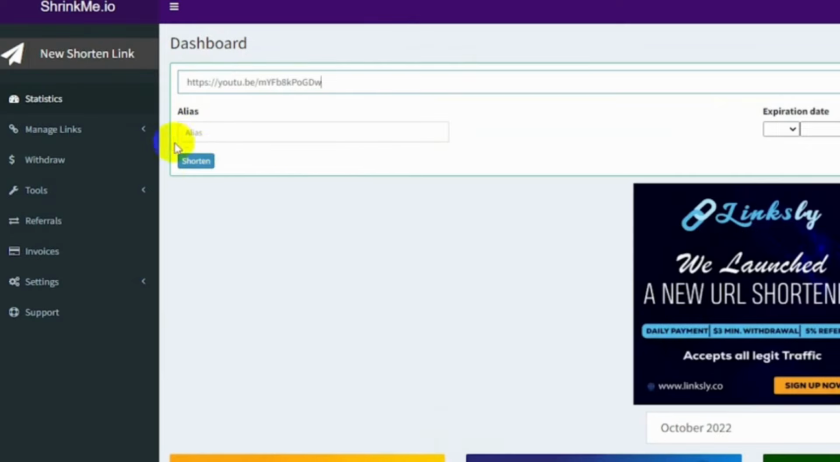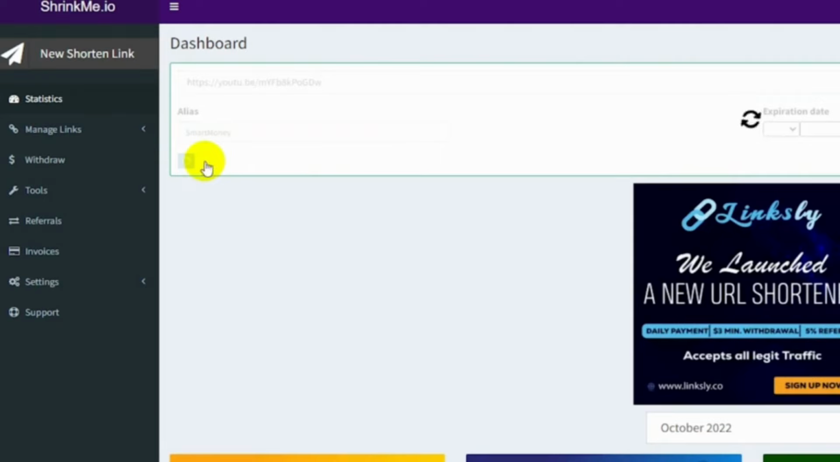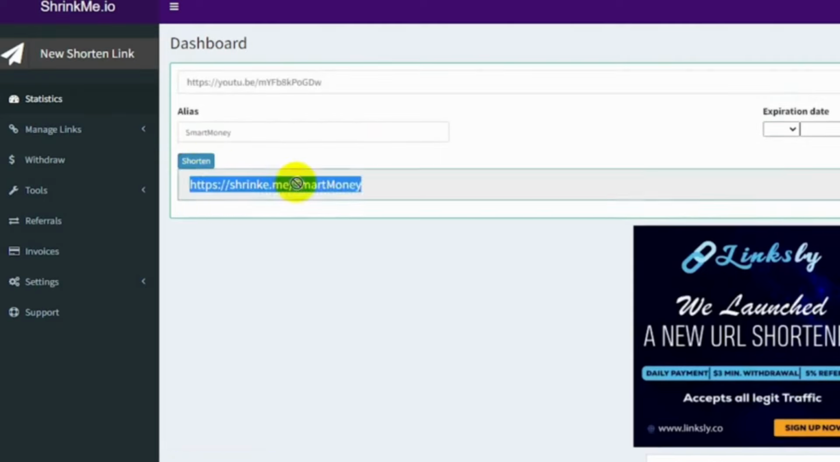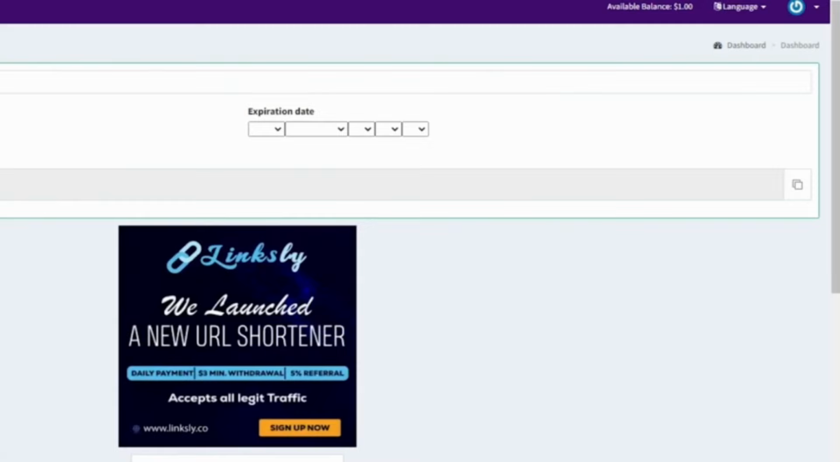But there is one more detail that I think I should show you. Alias, what is this? Here we write the word or words that we want to be at the end of our link. For example, I will write here smart money, then press shorten and see the result. Now we have to copy this link.